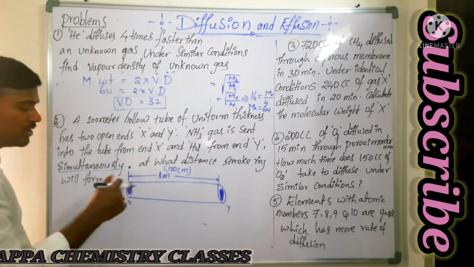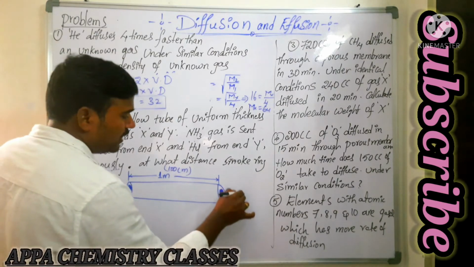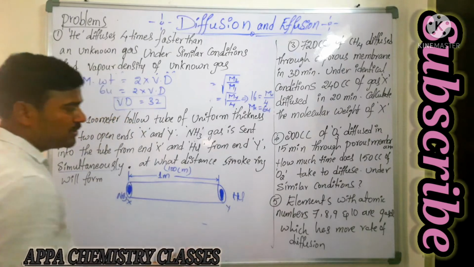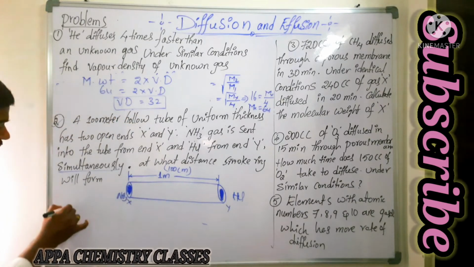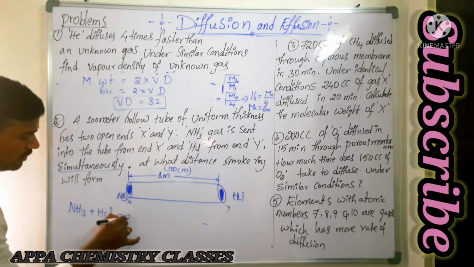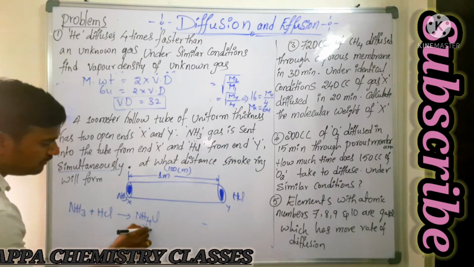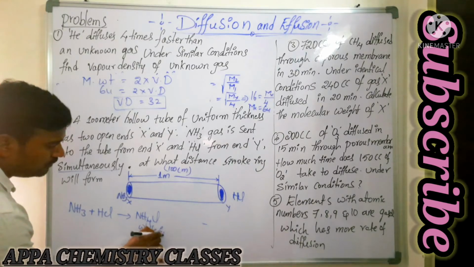Now the rate of diffusion of both gases. This is ammonia gas, and this is HCl gas. Both will diffuse. Whenever ammonia reacts with HCl, we get ammonium chloride, which has white fumes.